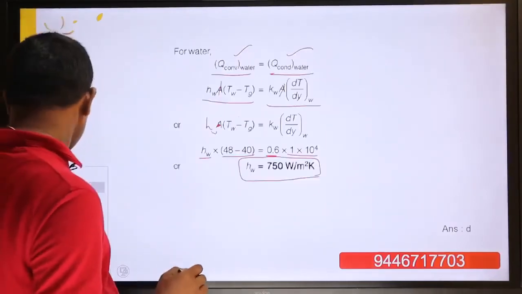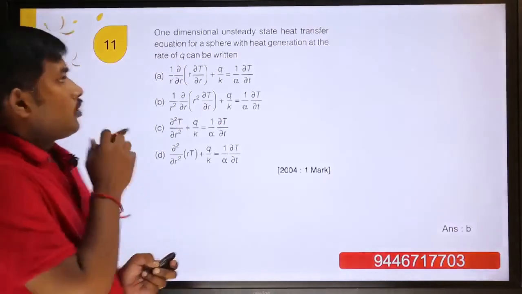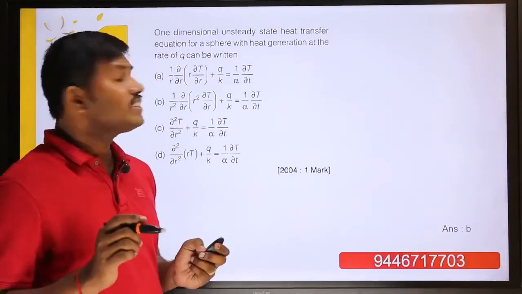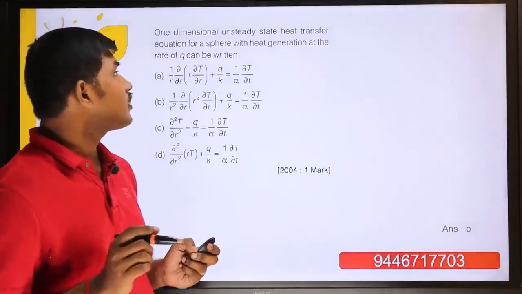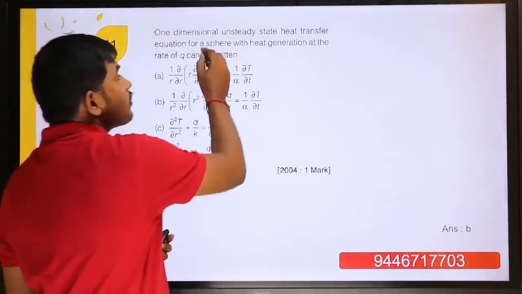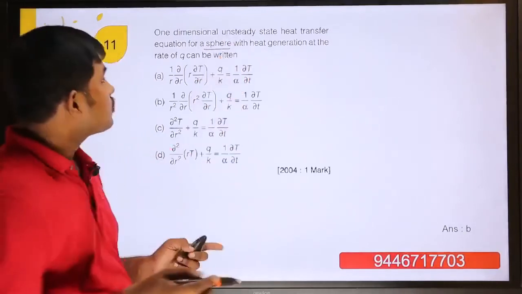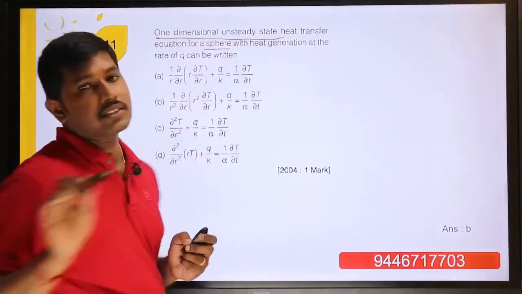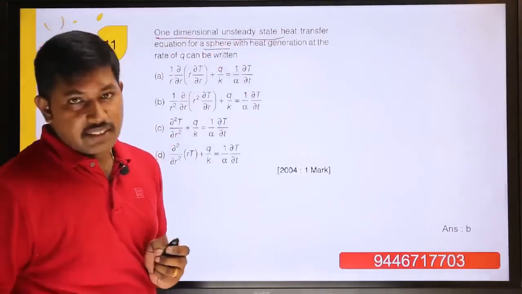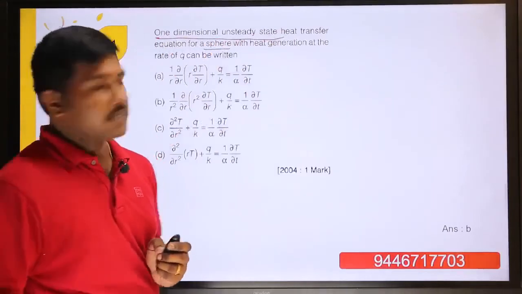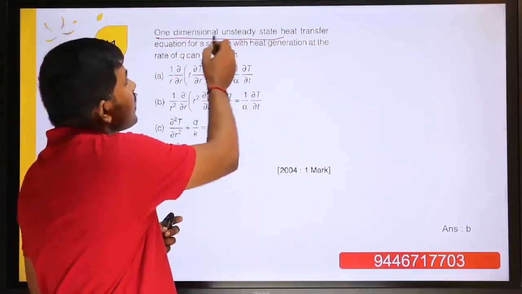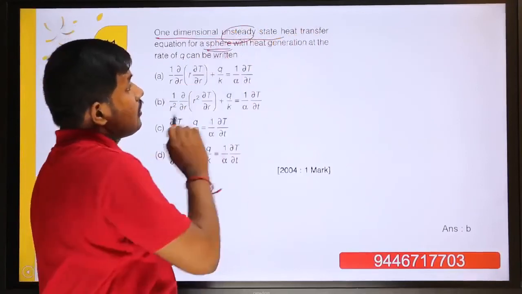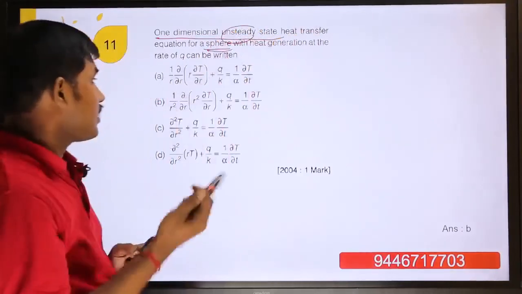Comes to the next question, question number 11. One dimensional unsteady state heat transfer equation for a sphere. Remember, spheres and cylinders are there, steady states are there, unsteady states are there. Just remember: the one dimensional unsteady state heat transfer equation for a sphere with heat generation at the rate of Q can be written in the form of.